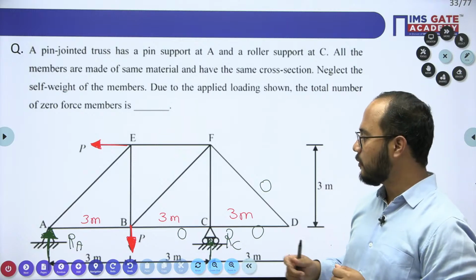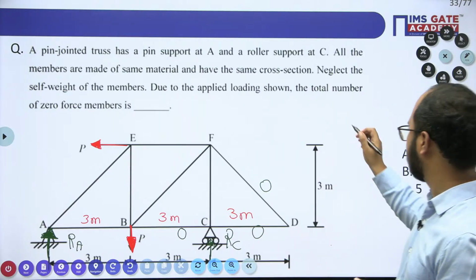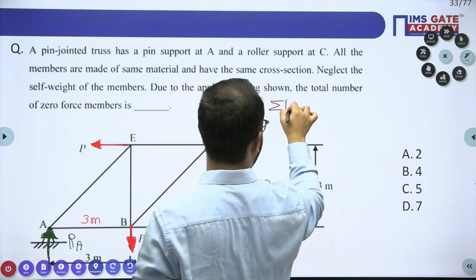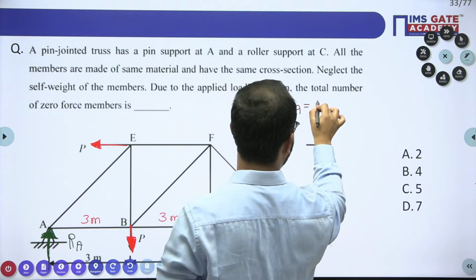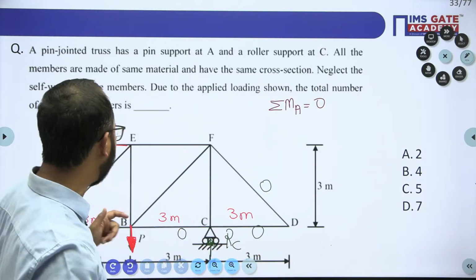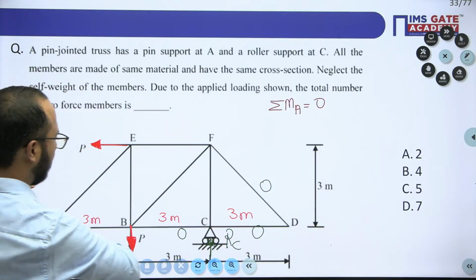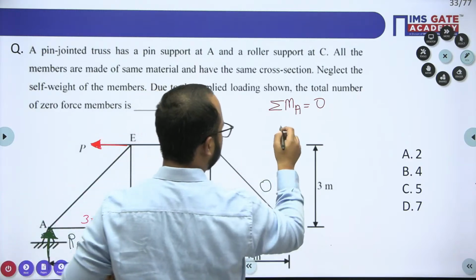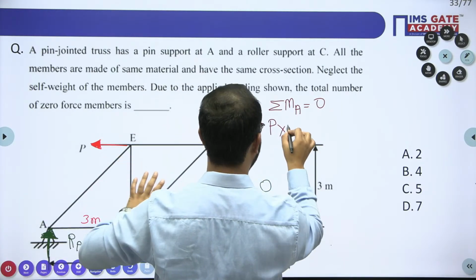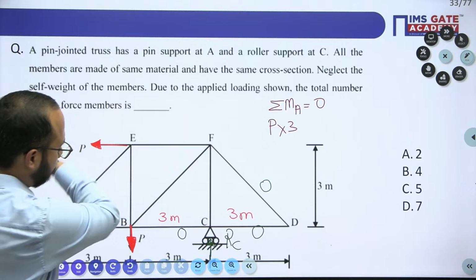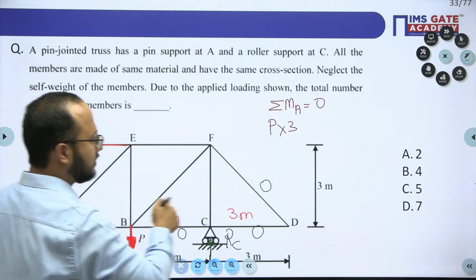If we take point A, that is an important point, Ankit. If we take moment about point A, what will we have? Obviously the moment has to be 0, but we'll see. P moment, this P will have what? What is the distance? 3 is there. Okay, that is correct. Anti-clockwise, this P will have a clockwise.